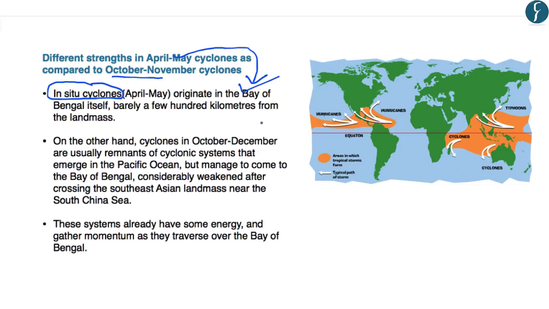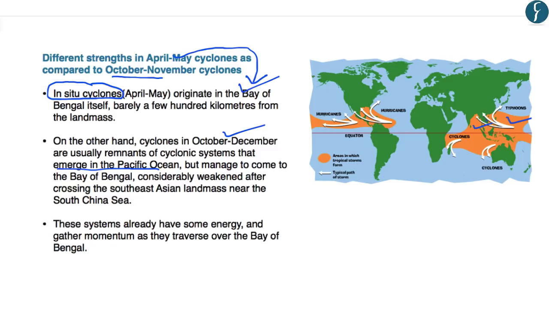On the other hand, the cyclones which develop in the month of October to December are normally the remnants or residual cyclonic systems which have emerged in the Pacific Ocean. As you can see in this map, the cyclones which develop in October and December are normally the cyclones which have originated in the Pacific Ocean. So as you can see, the cyclones move from the western Pacific towards the Bay of Bengal. Now, although these cyclones lose some of their strength while crossing the Southeast Asian regions, they get re-intensified when they cross the Bay of Bengal.